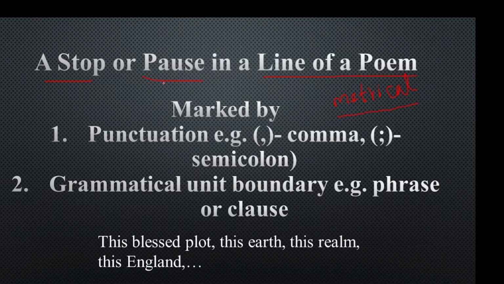And these stops are marked by either punctuation like a comma or semicolon, or just after the boundary of a grammatical unit, like after a phrase or a clause. So look at this example: this blessed plot, this earth, this realm, this England. So you see, just after a noun phrase you have a caesura, you have a comma, again you have another phrase, this earth, this realm, and you have breaks or pauses.